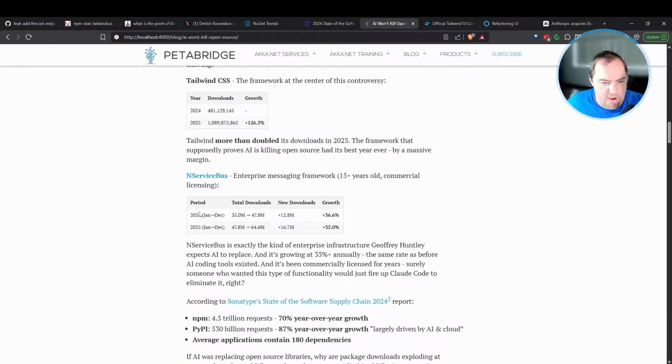Yet their growth rate basically remains more or less unchanged year over year. They went from 35 million to 47.8 million cumulative installs in 2024, and they did 47.8 million to 64.6 million installs, which is a slight dip in the relative growth rate, but the best year they've ever seen in absolute terms. If you were expecting AI to replace all these off-the-shelf components, NServiceBus would be like the first casualty of something like that.